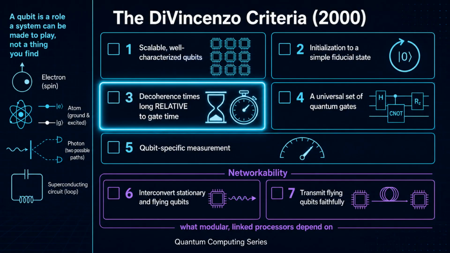Almost anything with two distinguishable quantum states is a candidate: an electron spin, an atom in its ground or excited state, a photon in one path or another, a superconducting circuit. In the year 2000, David DiVincenzo set out what a candidate must actually provide: scalable, well-characterized qubits, reliable initialization, decoherence times long relative to the gate time, a universal gate set, and qubit-specific measurement. Two further criteria, converting and transmitting flying qubits, are what modular linked processors depend on.